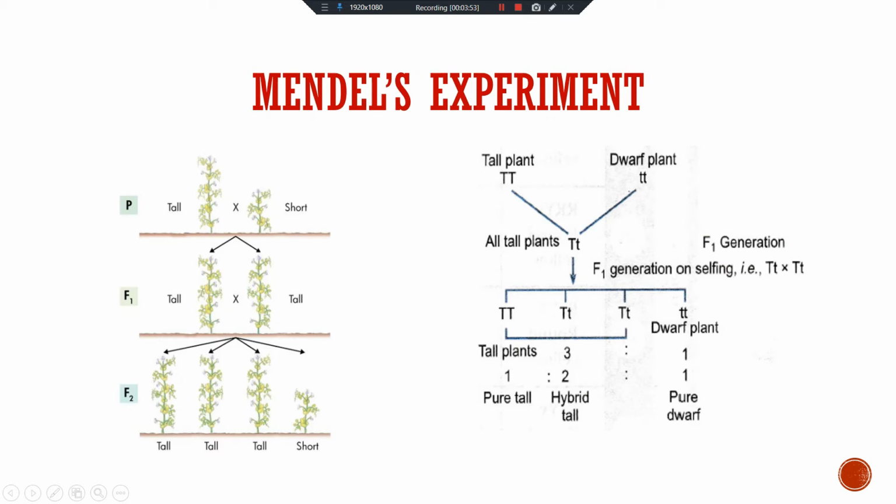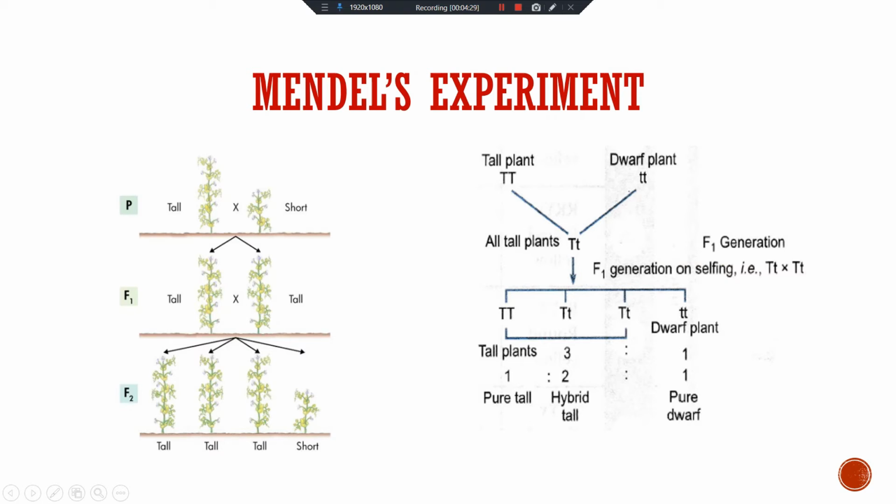Now, when the gametes form, here one capital T will form, and here small t and small t. After the crossbreeding, both uppercase T and lowercase t are there. But then all the plants were tall by appearance in the F1 generation. Understood? So in this way, tallness represents the dominant characteristic.